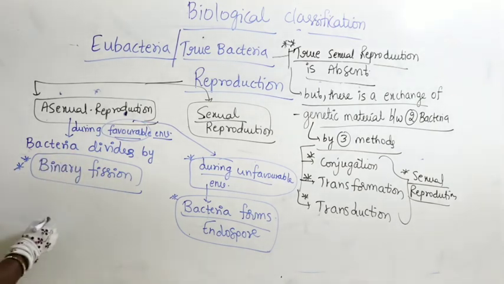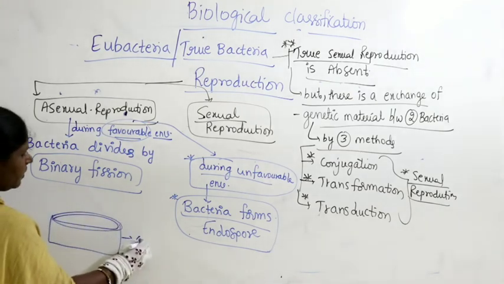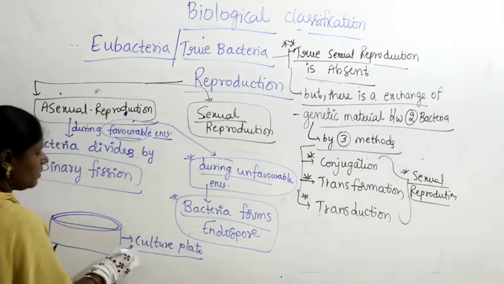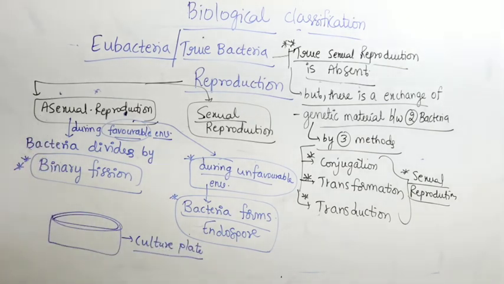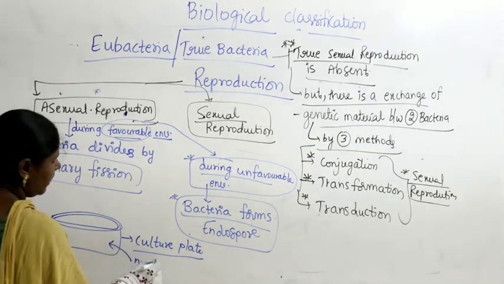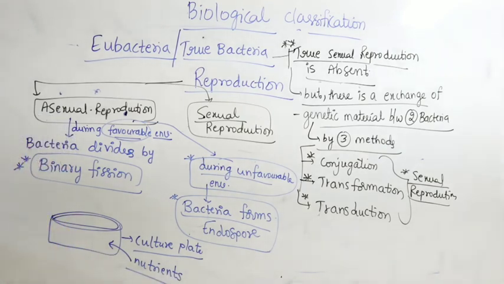Now take the Petri plate, which is a culture plate. Inside this we add nutrients, and all the nutrients will be at the base of the culture plate.